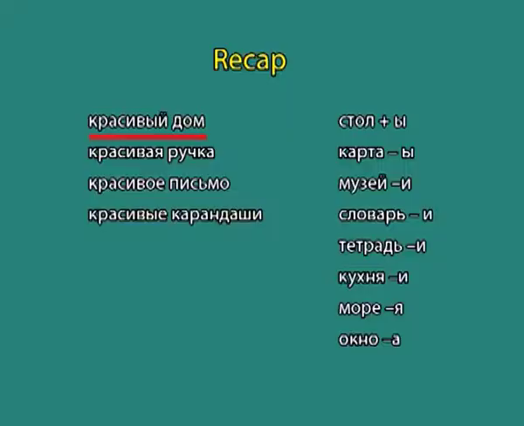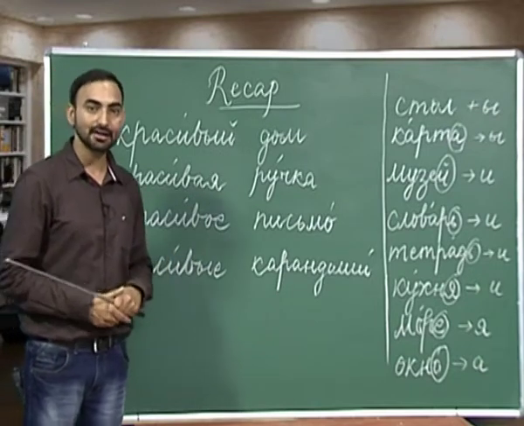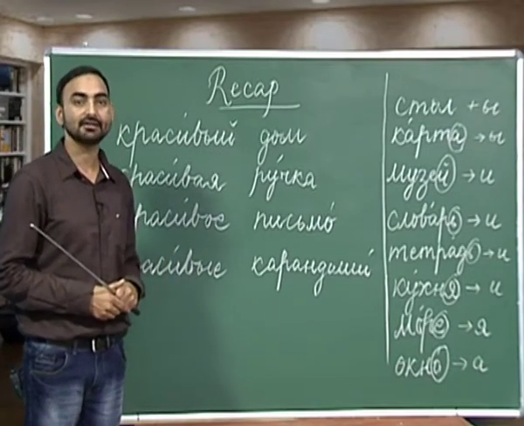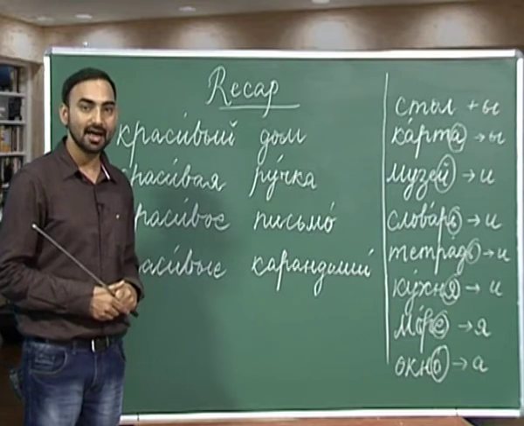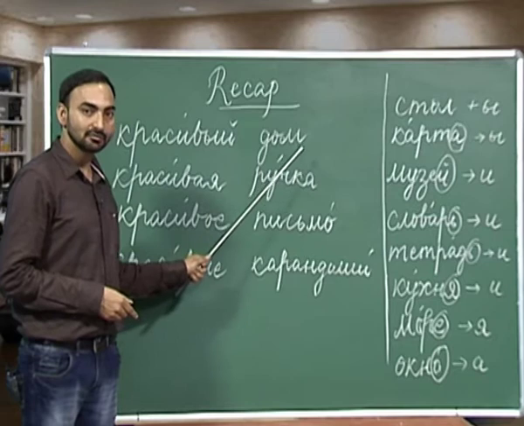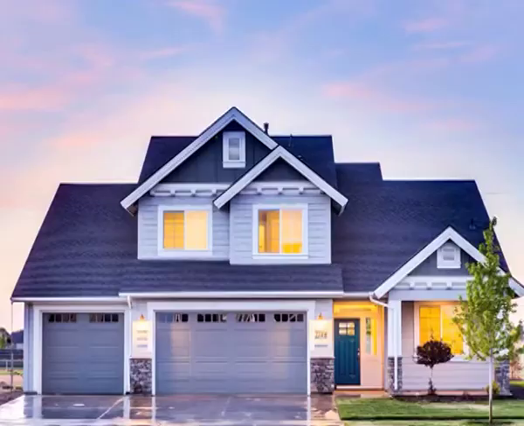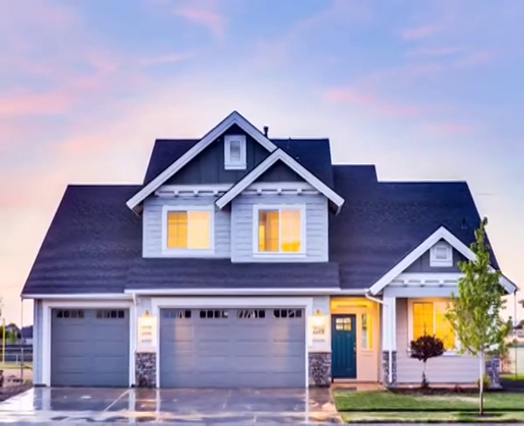I have written here krasivy dom. Dom is a noun which means house and it is a masculine noun with hard ending. So, we are using krasivy and I have told you that an adjective agrees with the noun in gender and number. That is a masculine noun and singular number, that is why I have written krasivy dom, a beautiful house.